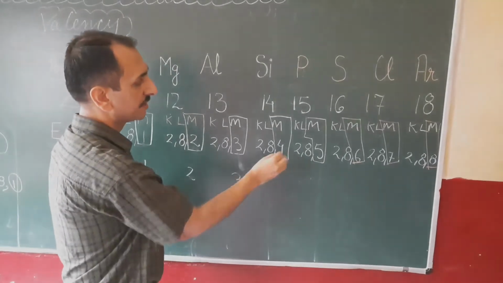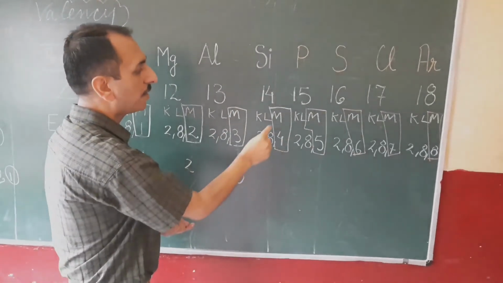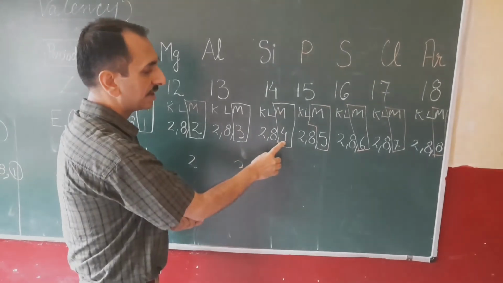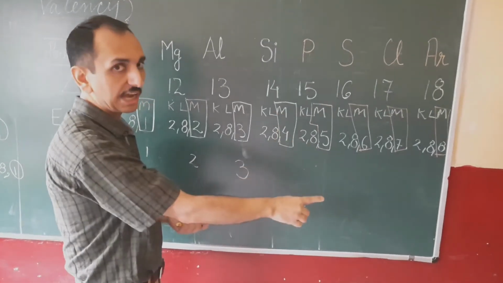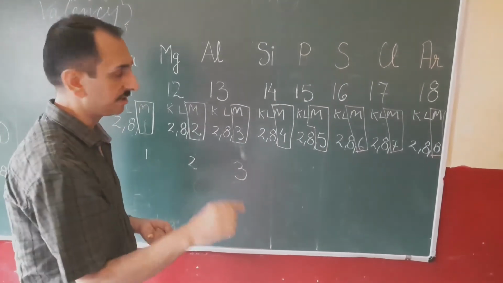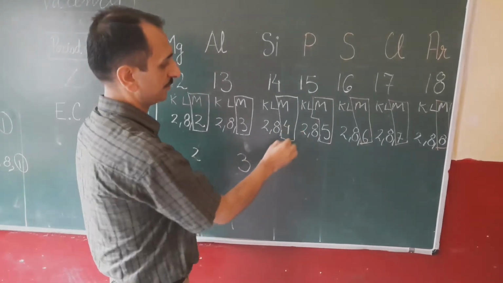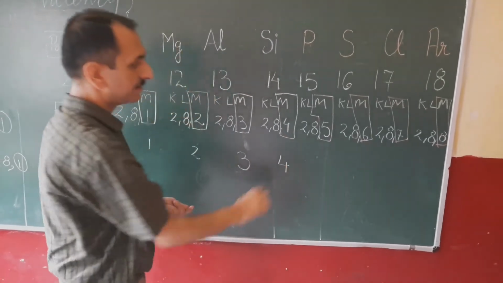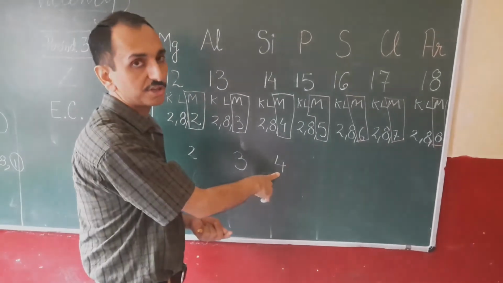What about silicon? Half-filled M shell. When any shell is half filled, it will not gain or lose electrons, it will share to form covalent bonds. You have studied this in chapter 3 or 4 also. Then its valency will be written as 4 only. It will not gain any positive or negative charge.